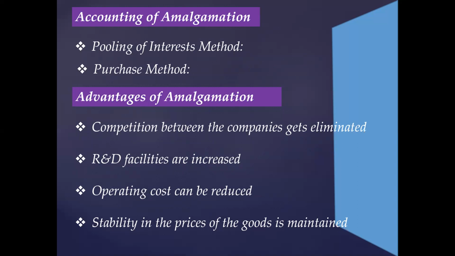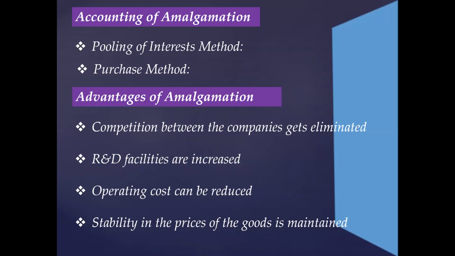So the basic difference between the pooling of interest method and the purchase method is that in the first method they calculate the assets and liabilities at their existing carrying amounts only. But in the latter one, that is purchase method, they can either calculate at their existing carrying amounts or on the basis of their fair values at the date of amalgamation.